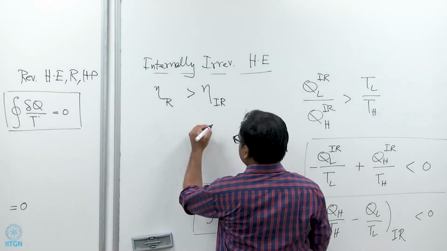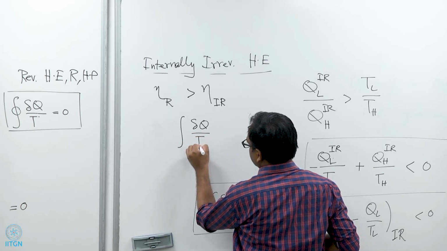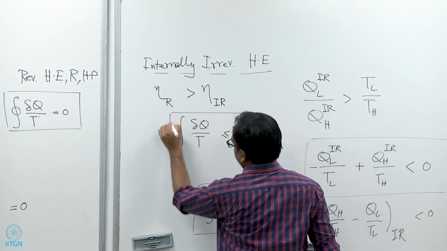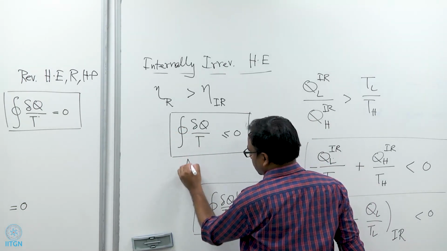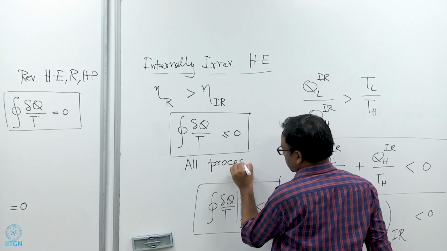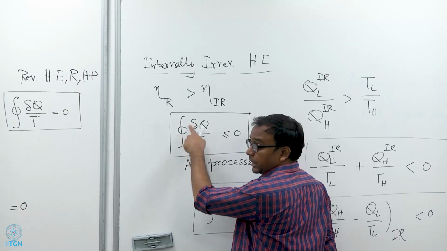I can write that the integral of del Q by T is less than or equal to 0 for all devices. This is a cyclic integral for all devices, all processes. Of course, I am talking about cyclic processes because this is a cyclic integral.